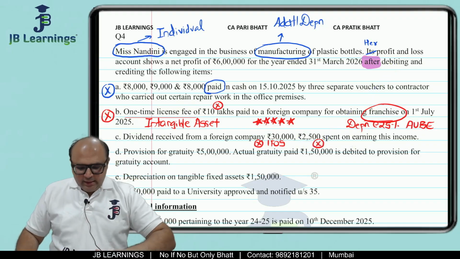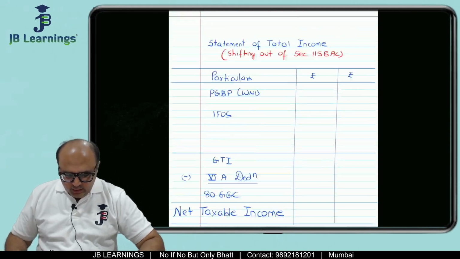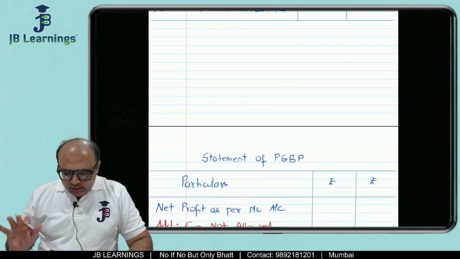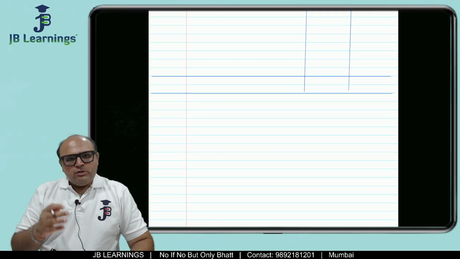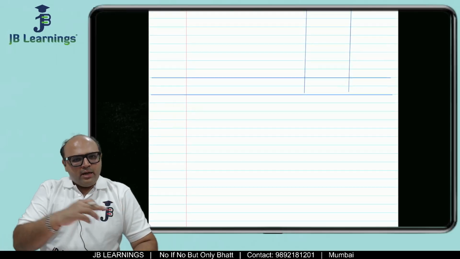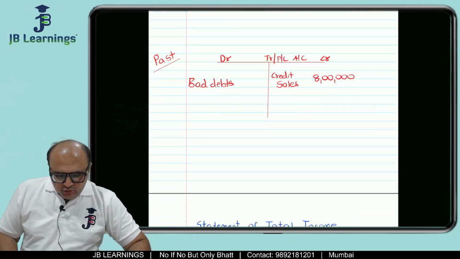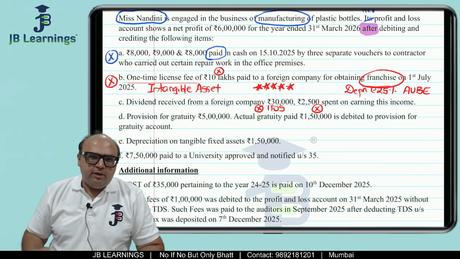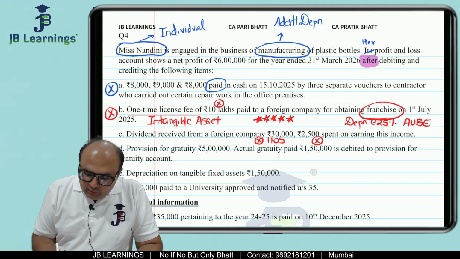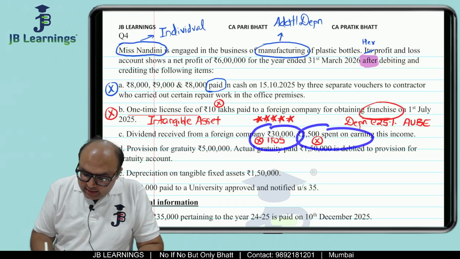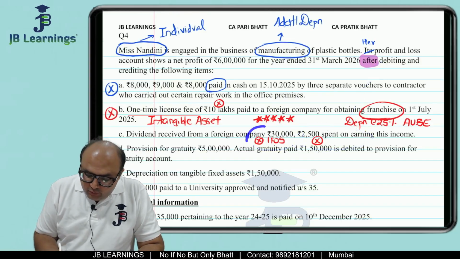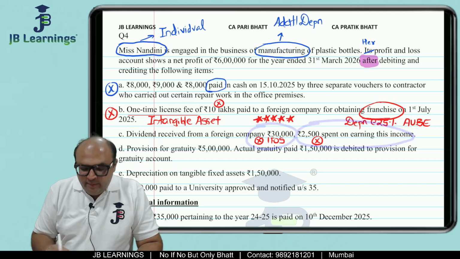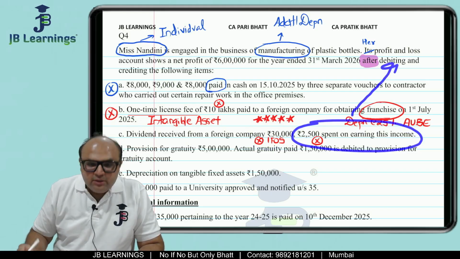I'll show you the presentation. We are going to solve the sum over here. See, I have just kept the format ready. I have not written any amount in the format. So in the first lecture also we did the same thing, right? We did the entire sum together. I am not writing any amount over here, but this is an explanation which is very, very important: you have to understand that if something is credited, then something is debited also. So the income is related to EFOS, the expense is also related to EFOS. It is not related to business, and that is why this would not be allowed.